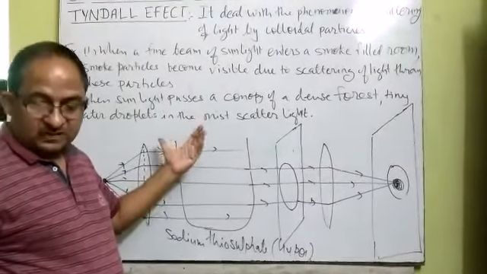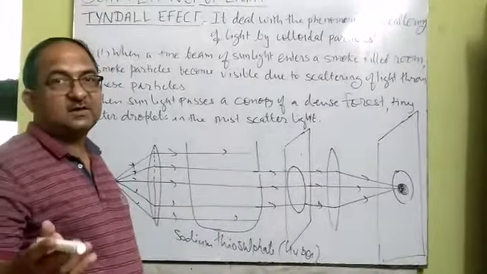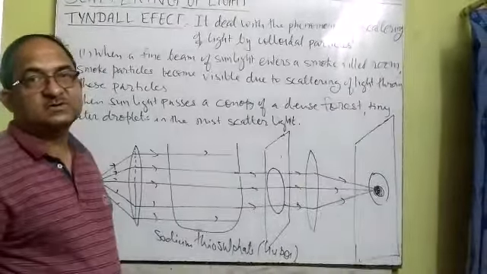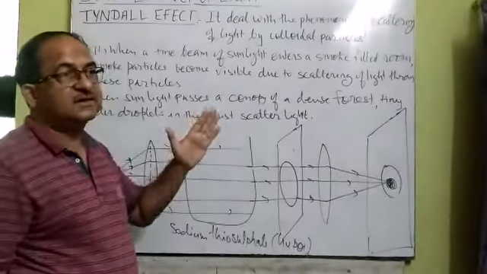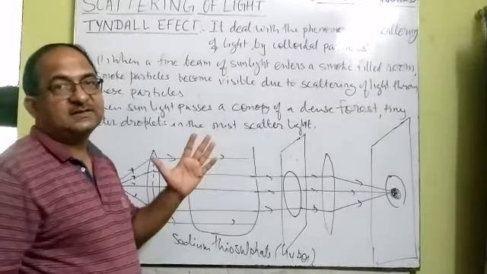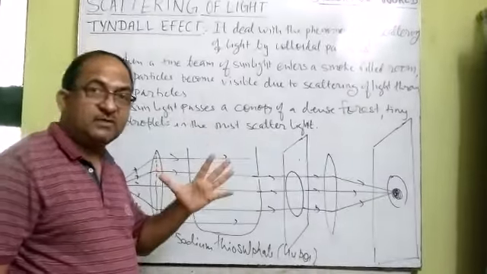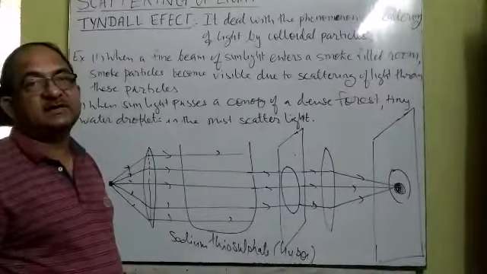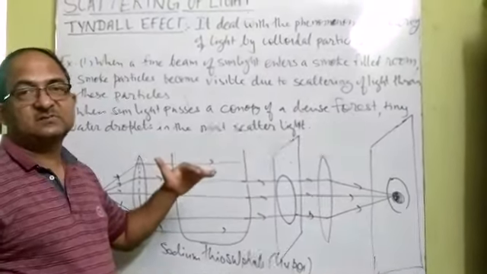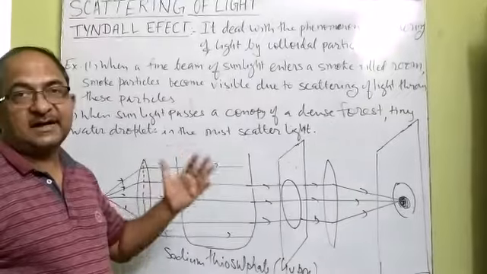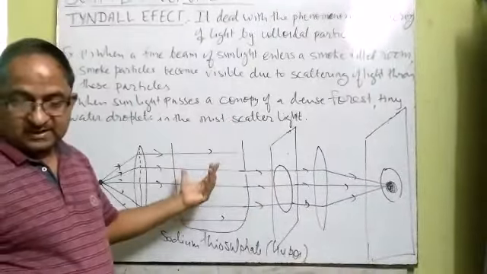But when the sun is below the horizon, the ray of light comes through the bottom layer of the atmosphere, where big dust particles are also present, and since it travels a longer distance, the shorter wavelength light is scattered away, whereas the longer wavelength light, meaning red light, is scattered towards us. That is why the sun is visible as orange or red when it is just below the horizon. So this is due to scattering by the larger particles.